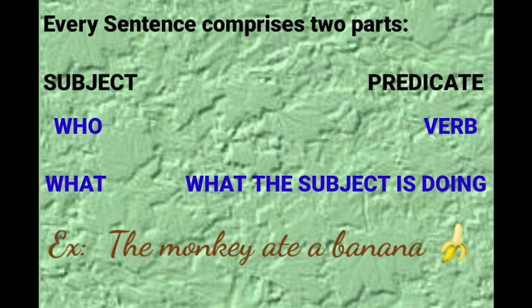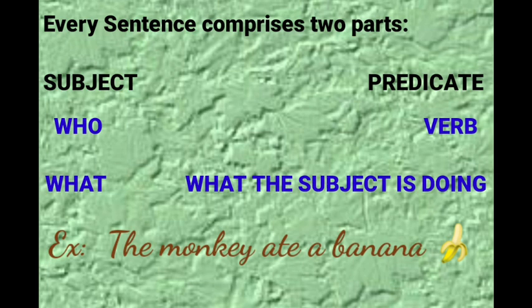So, in this sentence, the monkey is a subject because a subject tells what the sentence is about.